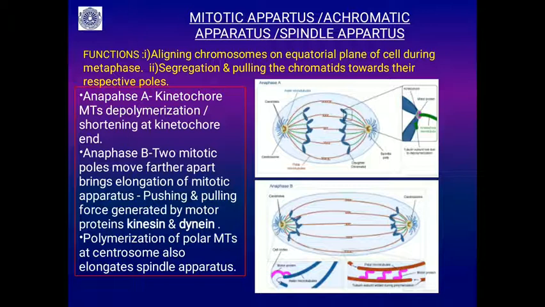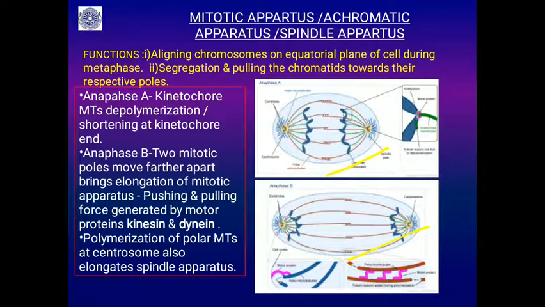So what is the function of this mitotic apparatus formed during mitosis? The first is alignment of the chromosomes on the equatorial plane of the cell during metaphase. The second is the segregation and pulling of the chromatids towards their respective poles, which you see in anaphasic movement. There are two types of movement in anaphase: anaphase A and anaphase B. In anaphase A, the kinetochore microtubules shorten by depolymerization, bringing about the movement of the chromatids.